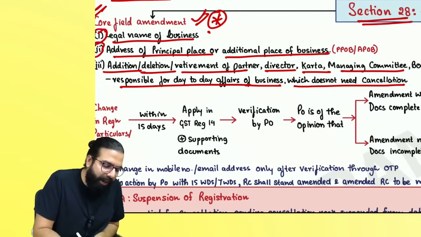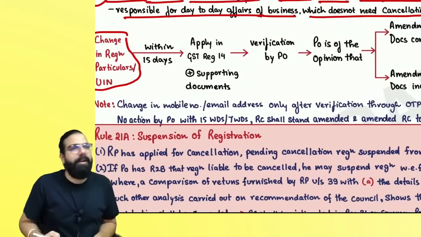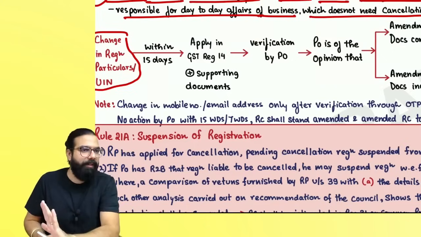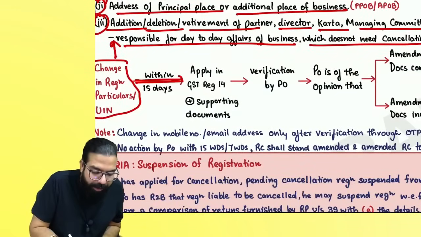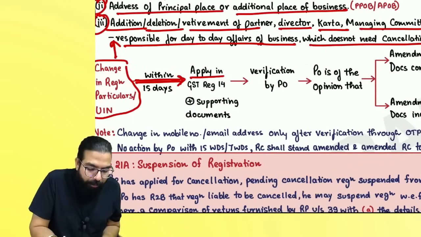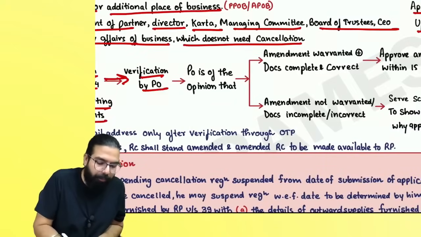So whenever there is a change in the registration particulars which you furnished at the time of taking registration or UIN, whenever these kinds of amendments happen, you have to apply within how many days, everyone? 15 days you should apply. The application will go in GST REG 14. Along with that, you should always give supporting documents. Then verification by the officer will be done.